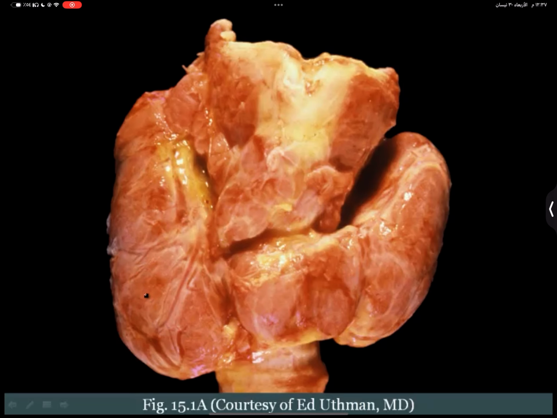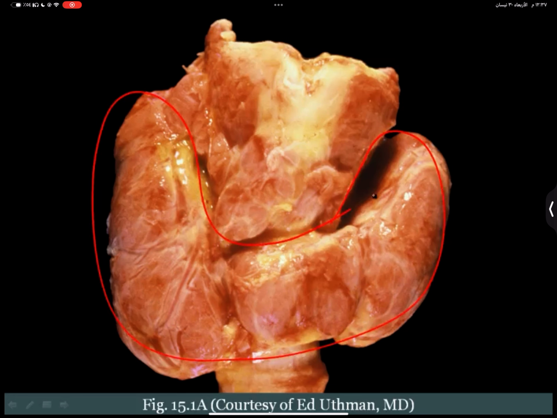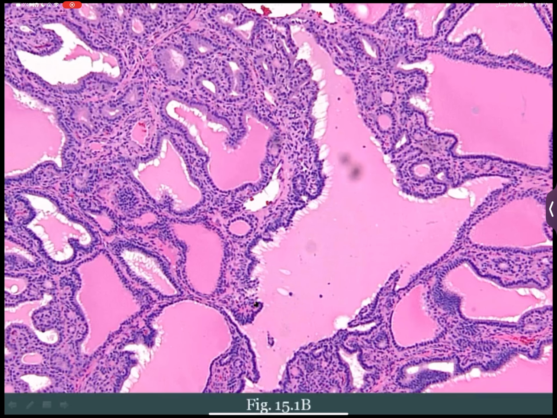Here's a picture of Graves' disease. You can clearly see that this is a goiter, an enlarged thyroid, and you can see that it's diffusely enlarged. This is a histologic image taken from a thyroid with Graves' disease, and you can clearly see that there's hyperplasia of the follicles. Notice how large they become. One of the very high-yield findings here is that you also get scalloping of the colloid.